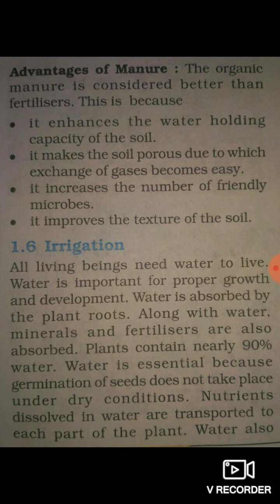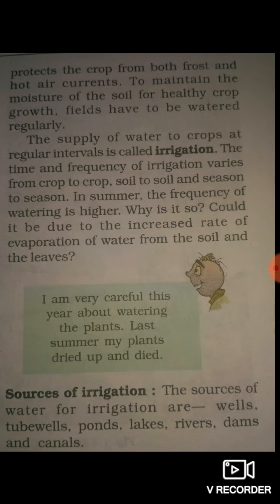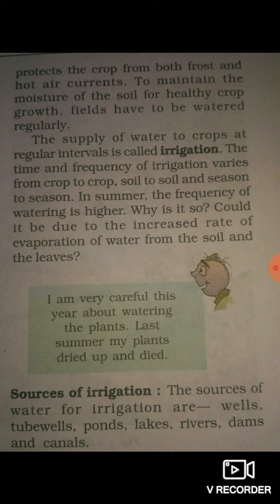For irrigation and survival, water is very essential. Germination of seeds does not take place under dry conditions without water. Nutrients dissolve in water and are transported to each part of the plant. Water also protects the crop from both frost and hot air currents. To maintain the moisture of the soil for healthy crop growth, fields have to be watered regularly.